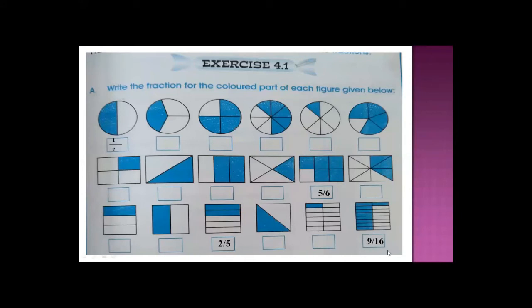If you want to take a screenshot of this slide, you will take it right now. Now, all of them you will solve by yourself in your book by using pencil. Okay, I am moving further now.